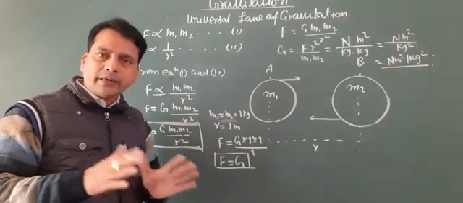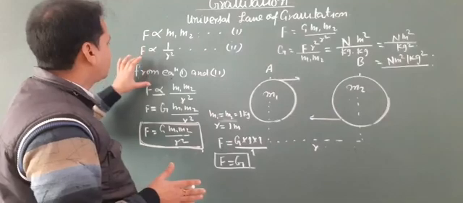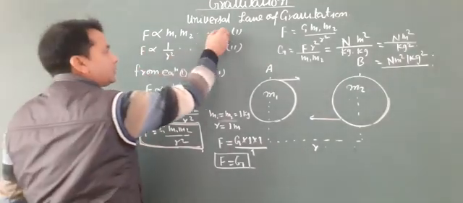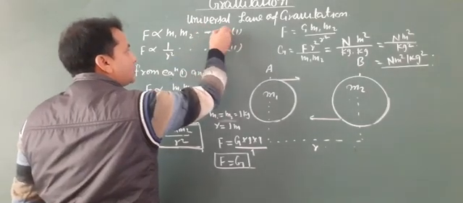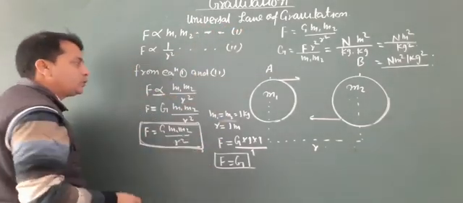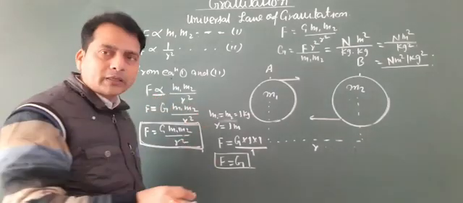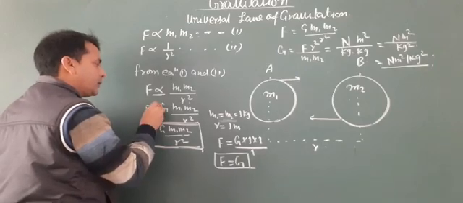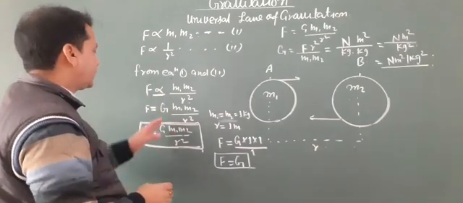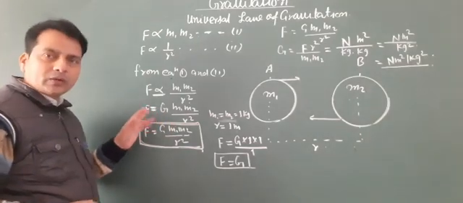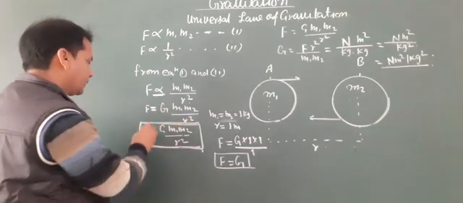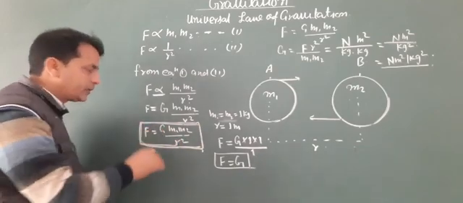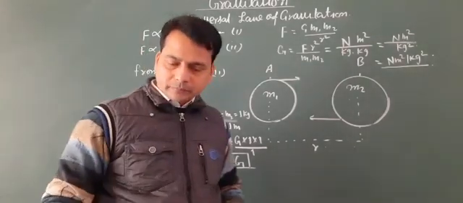From equations 1 and 2, we conclude that F is proportional to m1 m2 by r square. So in place of the proportional sign, we can take capital G, and F equals G m1 m2 by r square. So the formula of the gravitational force is F equals G m1 m2 by r square.